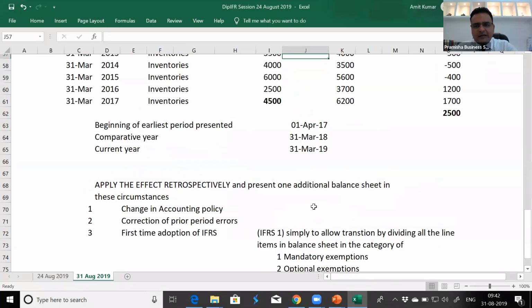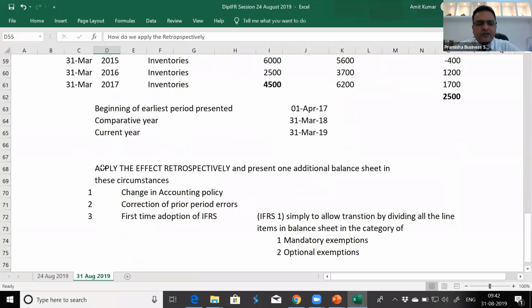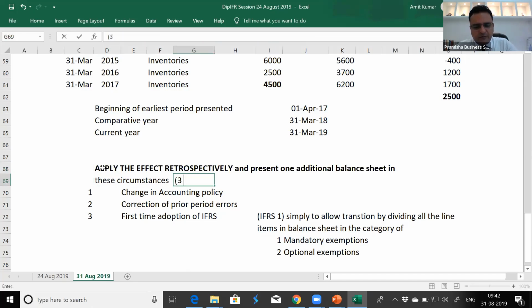So this example is serving three questions: how the retrospective effect is applied, and in these three circumstances, whenever we apply the effect retrospectively, we need to present 3 balance sheets. Three balance sheets. Which are those 3 balance sheets? Current year, comparative, and one more balance sheet of the beginning of the earliest period presented.